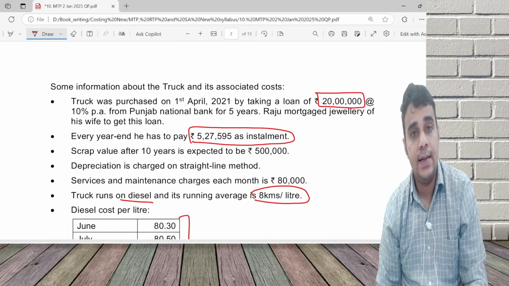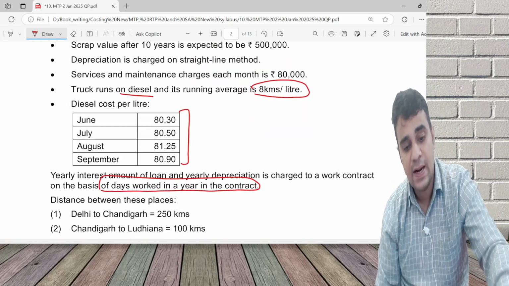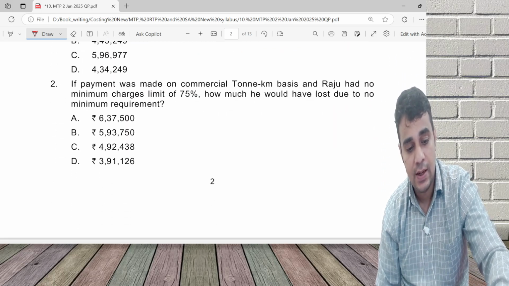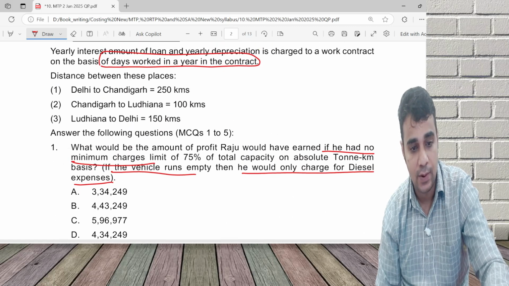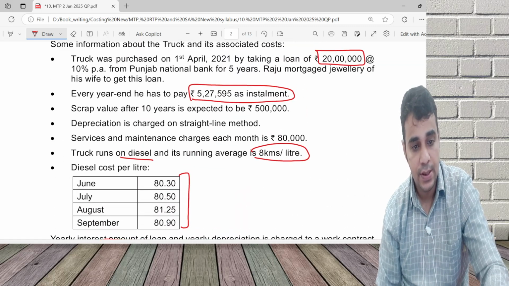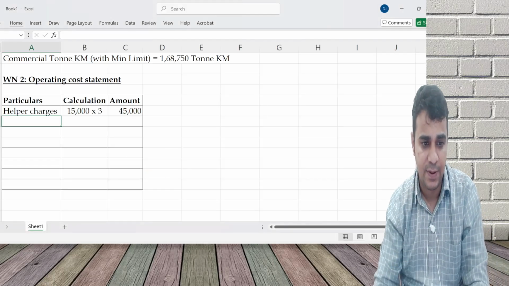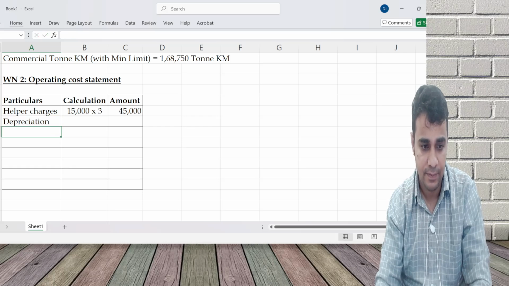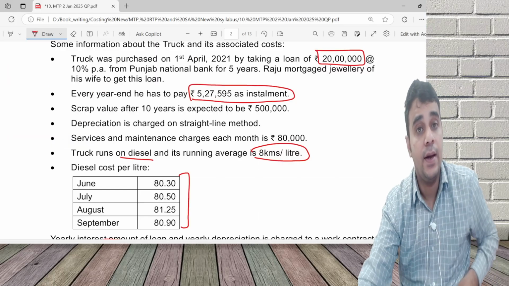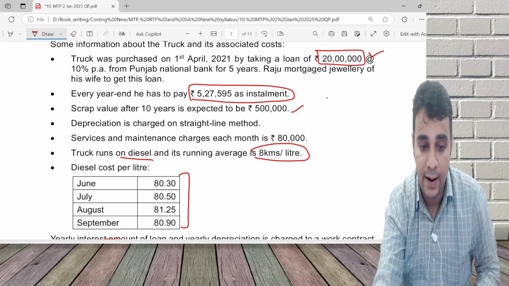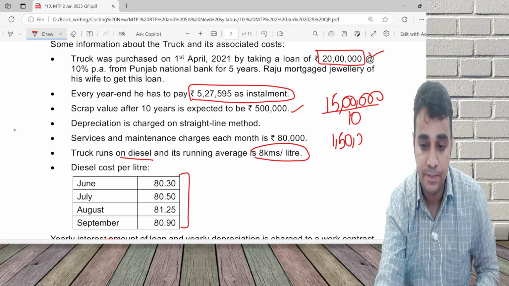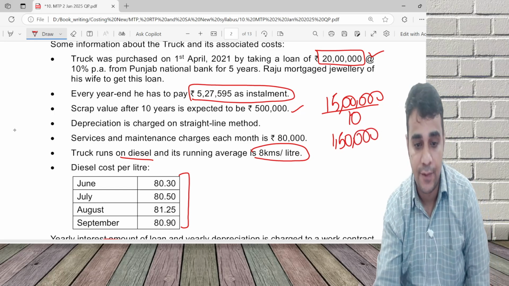I will calculate depreciation first. Using depreciation, I can tell you what the interest is, because question number 4 has depreciation and interest requirement. Interest, I can take it from here. In class, I'll explain the workings. Depreciation for a year is 20 lakh minus 5 lakh, 15 lakh, divided by 10 years, 1 lakh 50. Annual depreciation is 1 lakh 50,000.